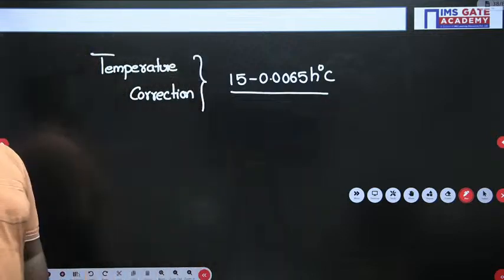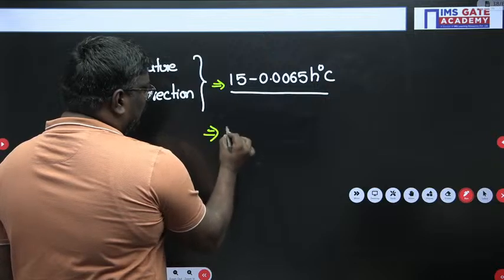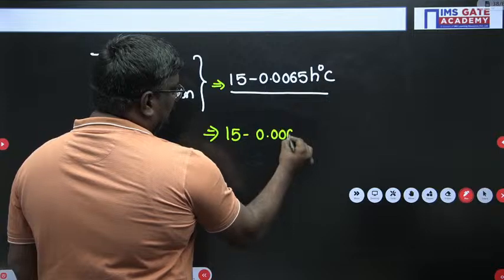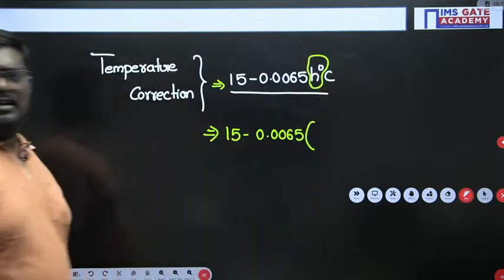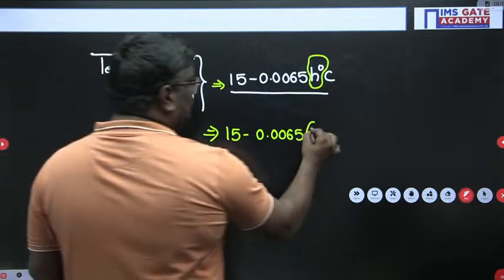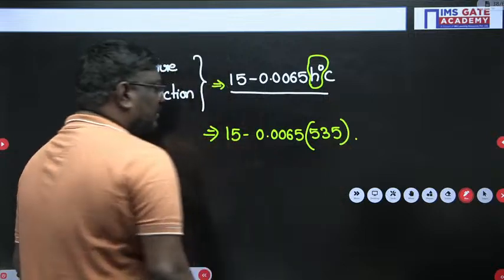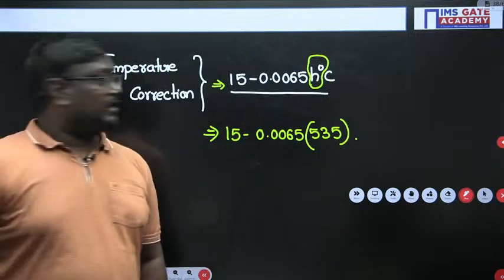So here, what is the value? This will be equal to 15 minus 0.0065 into H. What is the elevation they have given? They have given the value as 535 meter. Now, what is the value you will get?